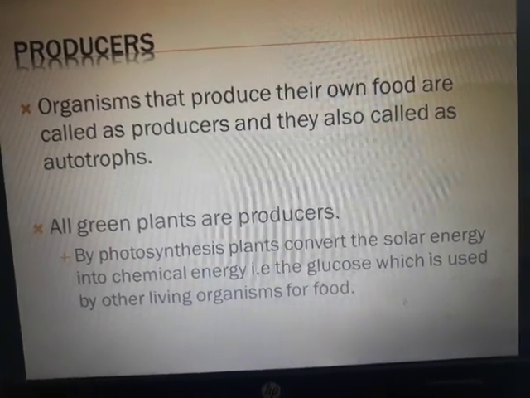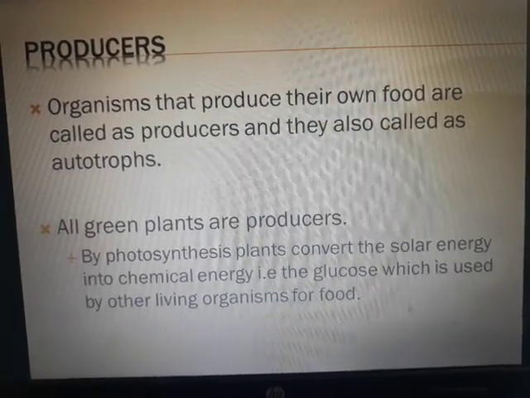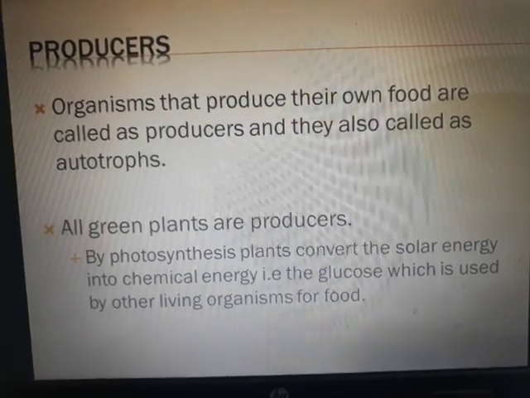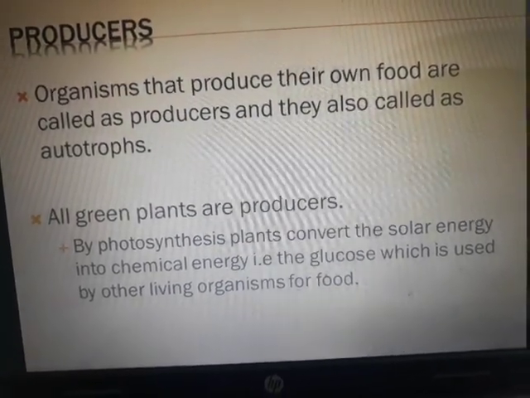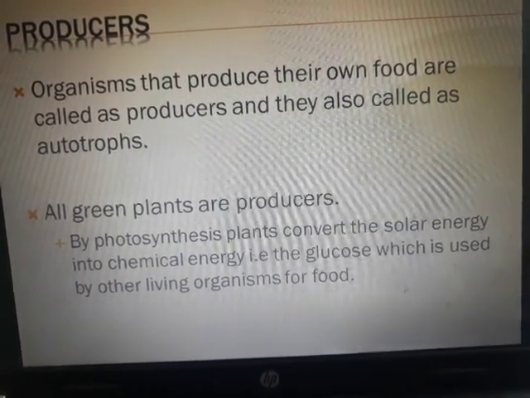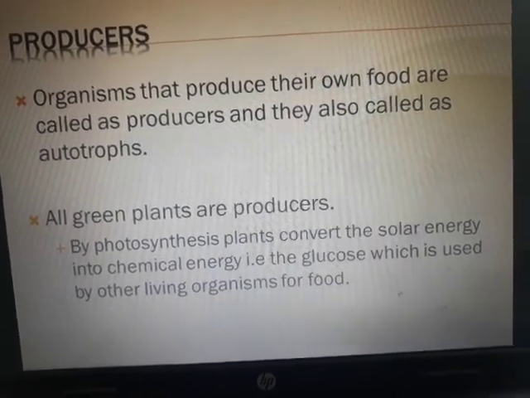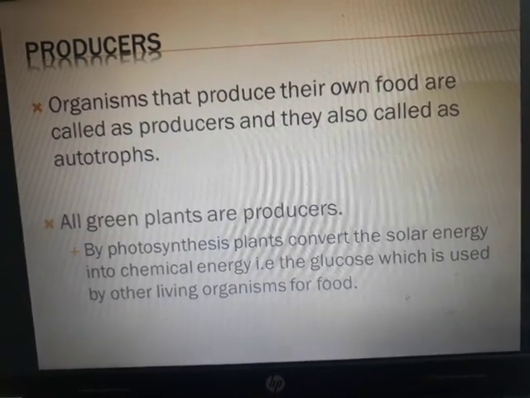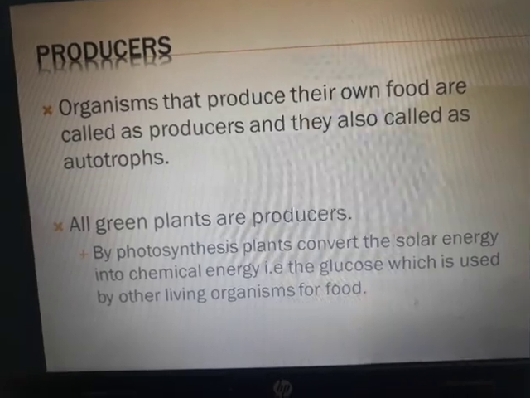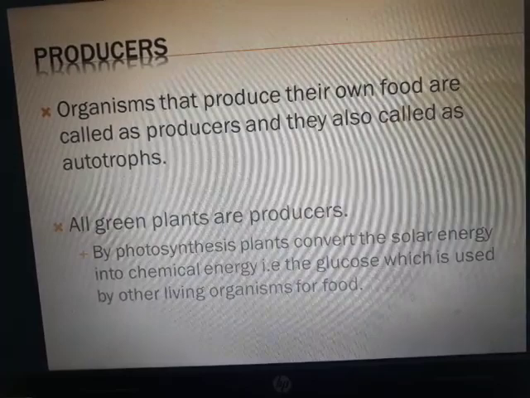Please mind the word green. If the plant does not have any chlorophyll, it will not be able to prepare its own food. So do not write only all plants, it will be wrong. You will have to write all green plants. Now by photosynthesis, plants convert the solar energy into chemical energy, that is the glucose, which is used by other living organisms for food. When another organism consumes the plant, the energy is transferred. For example, grass is eaten by a zebra. Now whatever energy was stored in the grass has been transferred to the zebra.